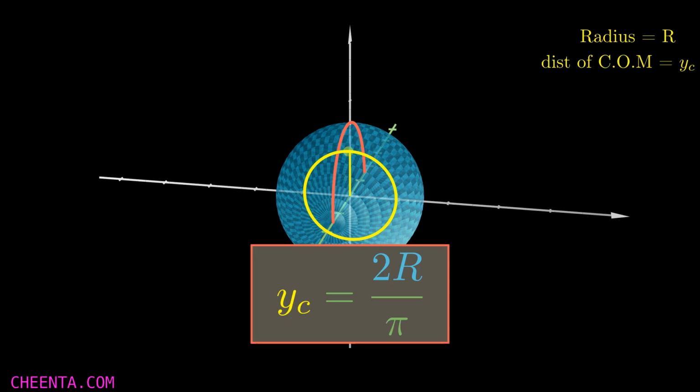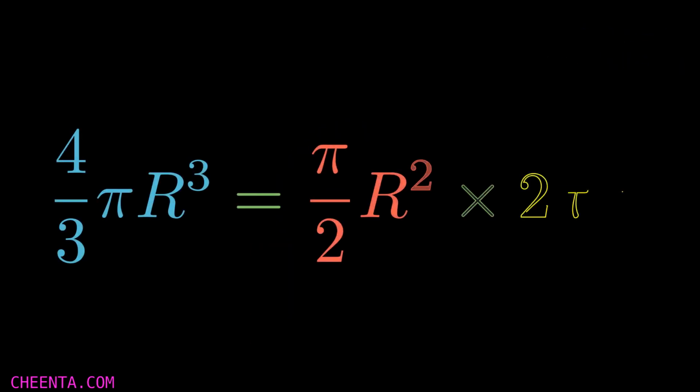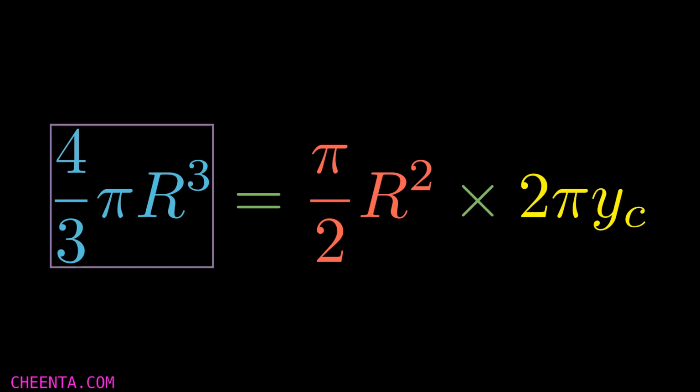Now my question is, what would we get if I take a semicircular disc? Well, in that case I will have a solid sphere, so I will have to take the volume. So this is the equation, and the first term represents the volume of the sphere we get by revolution of a semicircular disc.